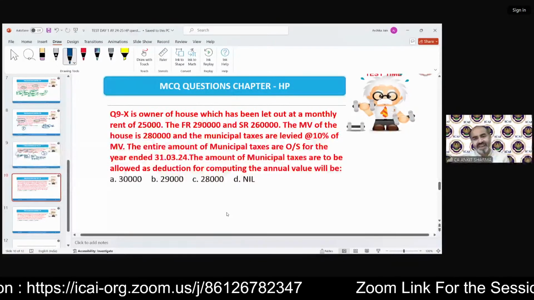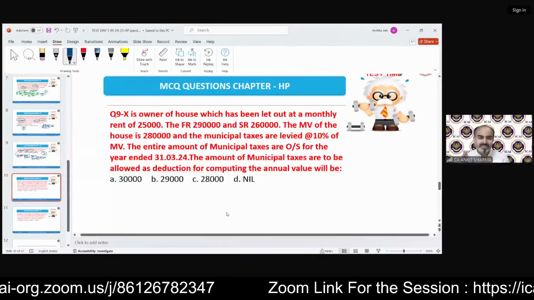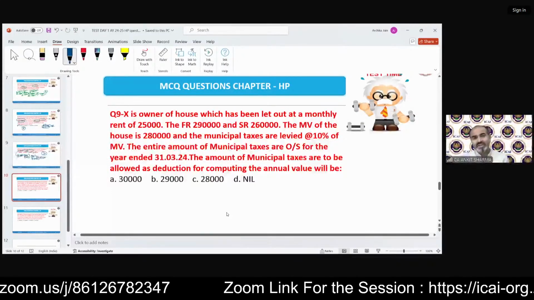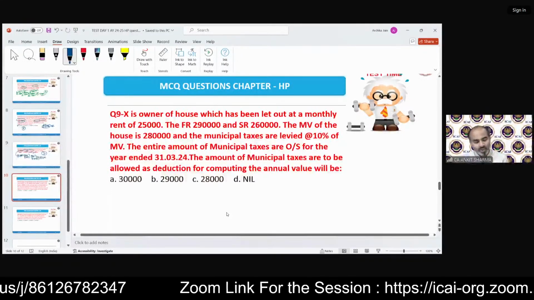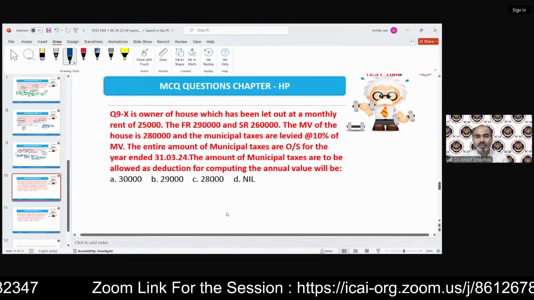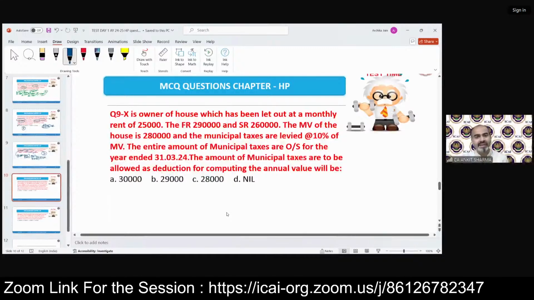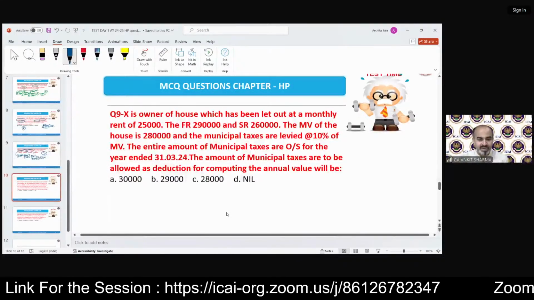Now the question is just asking the amount of municipal tax deduction. So if somebody calculates the GAV in this question also, there is no use. You are wasting your time and you are wasting your impression also. Because municipal taxes have not been paid, the correct answer will be D, that is nil. No deduction can be allowed.